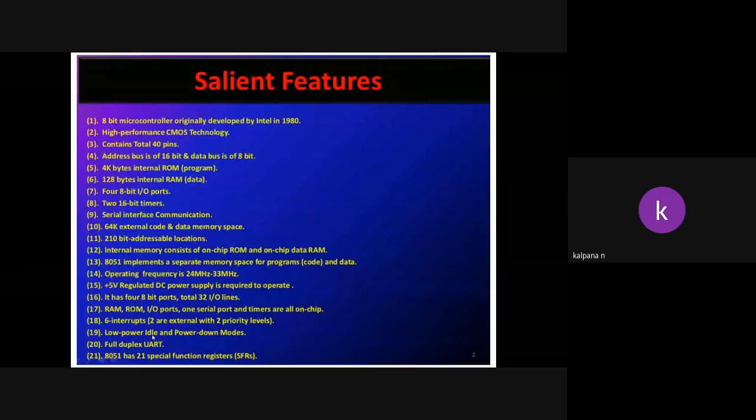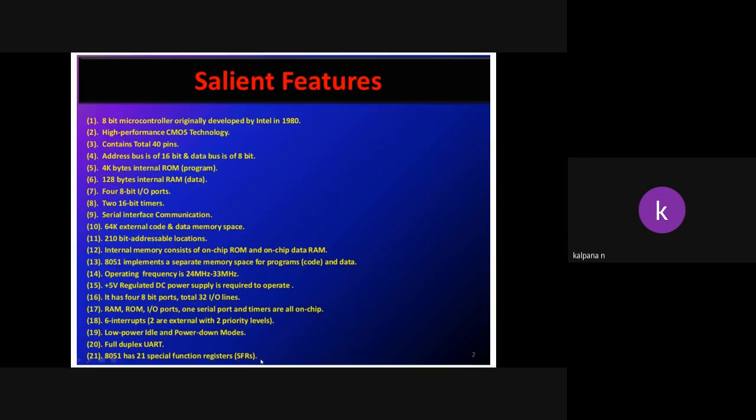I'll tell later what power down and idle mode are. So this is operated under two modes: low power idle mode, and the second one is power down mode. Next, full duplex UART asynchronous; this one also I will tell later. Full duplex UART is used. The 8051 has 21 special function registers.